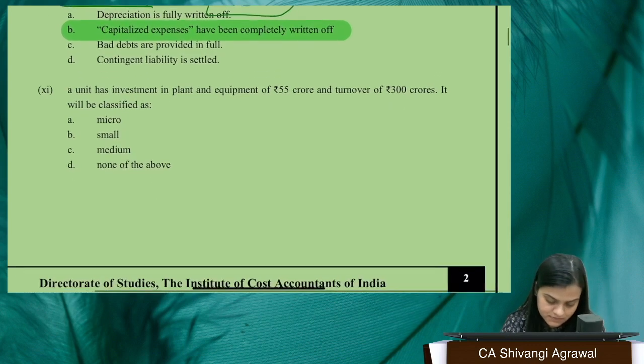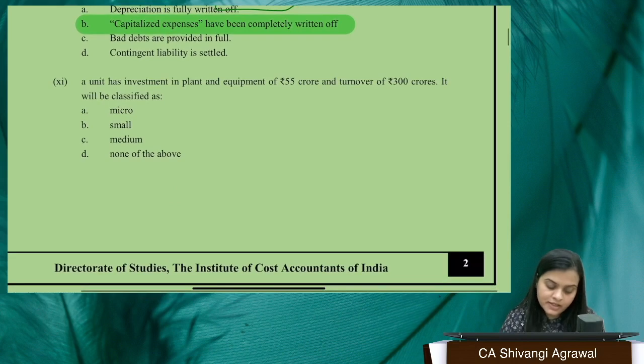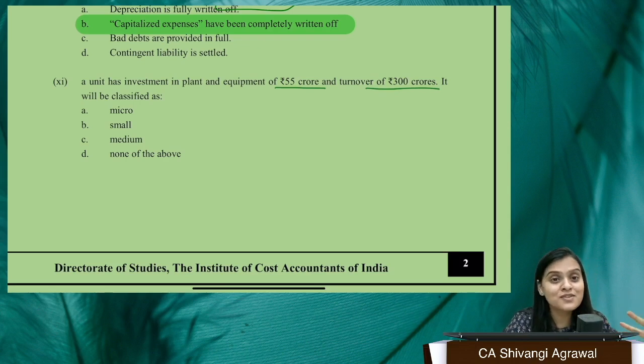Okay. Now, a unit has investment in plant and machinery of 55 crore and turnover of 300 crore. It will be classified as what? Micro, small, or medium? Well, if you try to recall, ma'am, why is it not working?